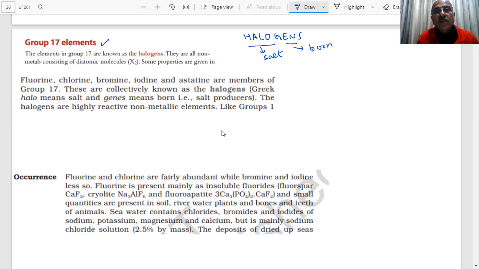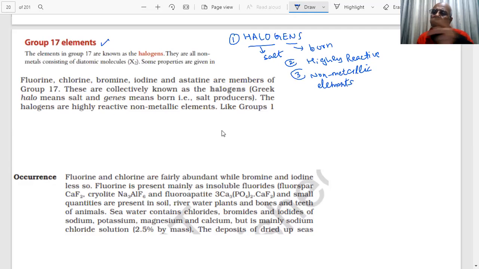And therefore, students, these are called salt producers. And these halogens are highly reactive, I am saying. Alkali metals were also highly reactive, yes or no? Tell me. They had very low ionization energy, students. They were readily losing electrons, and they were metals. And these are non-metals, students. What are these? Non-metallic elements.